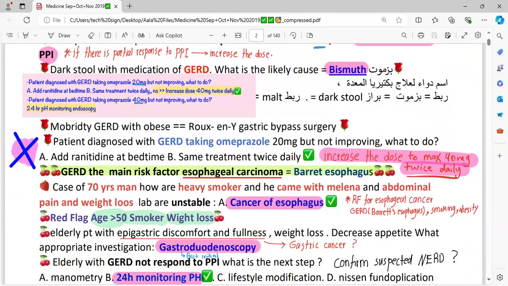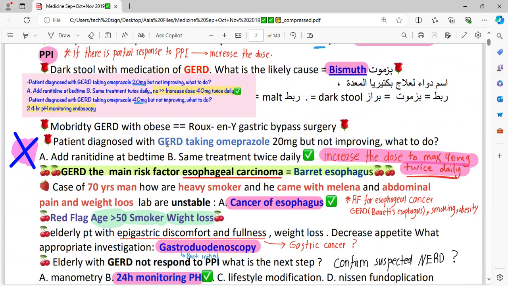Morbidity, GERD with obesity. Obesity is a risk factor for GERD and the patient is morbidly obese. So BMI would be more than 30. What would you do? A morbidly obese patient having GERD-like symptoms, not responding to the therapy, needs surgical intervention. We know that the morbidly obese patient would not respond to lifestyle modification. These patients require surgical intervention like Roux-en-Y gastric bypass surgery or bariatric surgeries. There are different names.